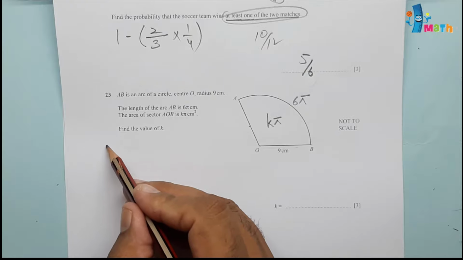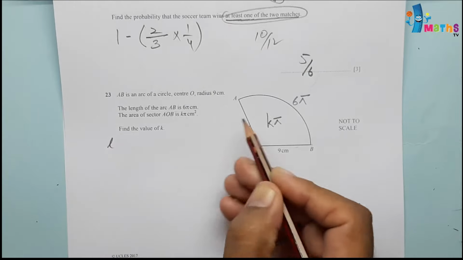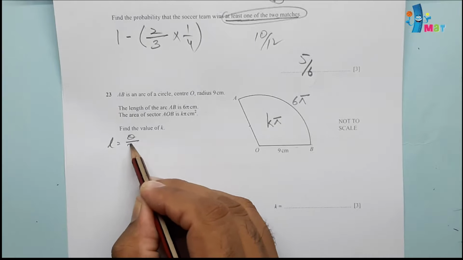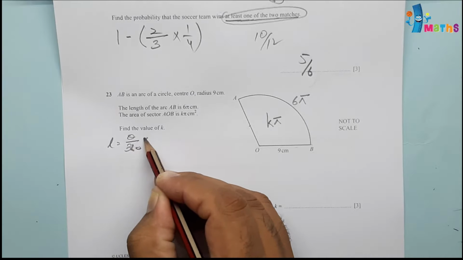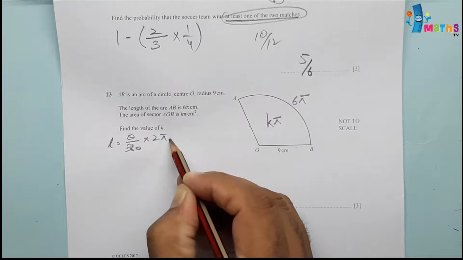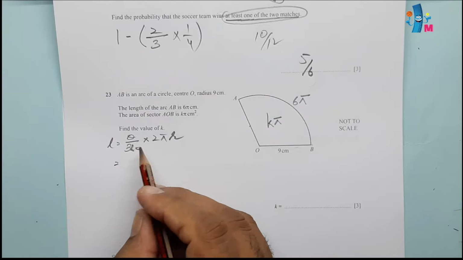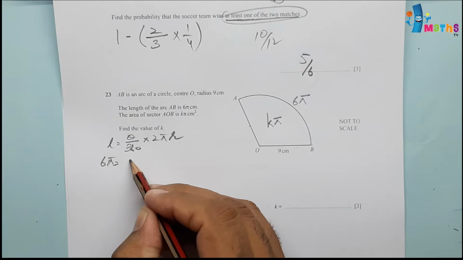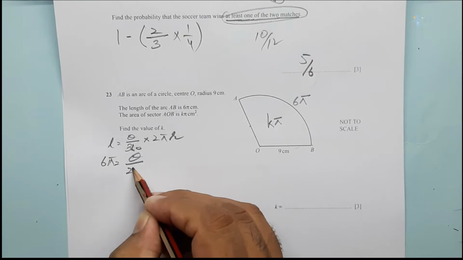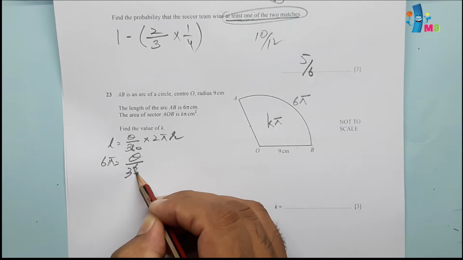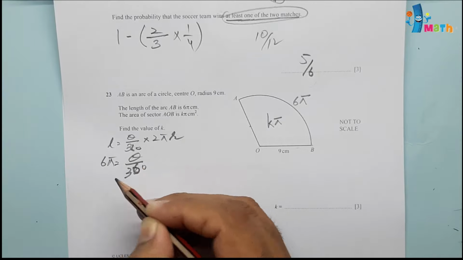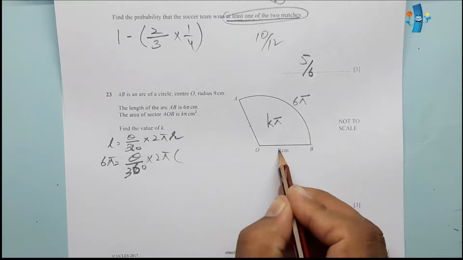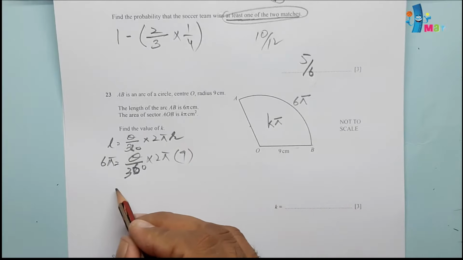We know length of arc formula is L is equal to theta over 360 into 2 pi r, and r we know, theta we don't know, length we know 6 pi. We will replace length, and theta basically we are using this formula to calculate the theta value. 360 into 2 pi and r is 9, so we'll use 9.